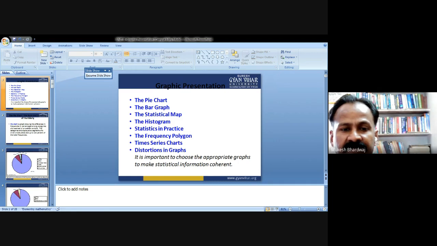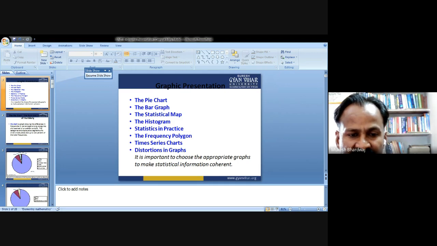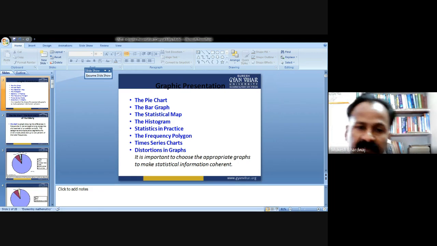Starting from 1900 till 2016, we divide the scale in constant quantities on the x-axis, and the scale in constant quantities on the y-axis in the form of percentage: 0%, 5%, 10%, 15%, 20%, 25%. So this is the way we represent data graphically in a time series manner.